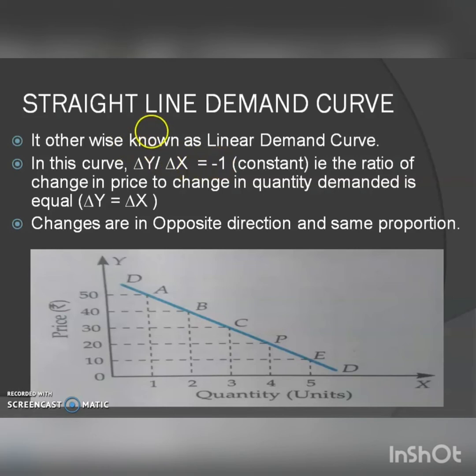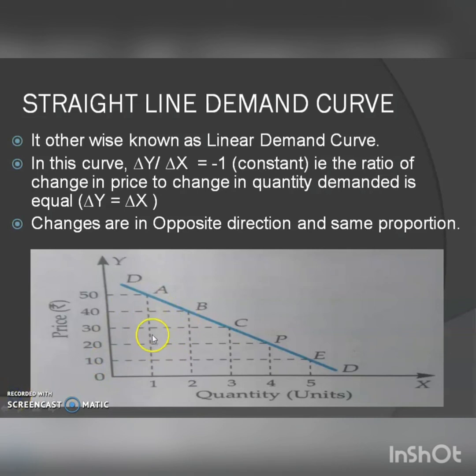Delta y means change in price and delta x means change in quantity. So they have a negative relation, so the value is always negative. Then if delta y divided by delta x is equal to 1, that means the demand curve is a linear demand curve. Linear demand curve means changes are in the opposite direction and in the same proportion. The ratio is the same throughout the curve.